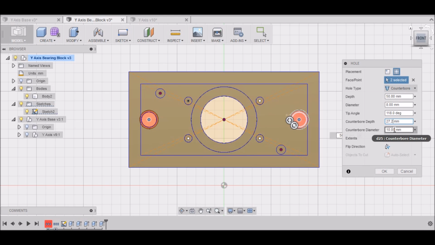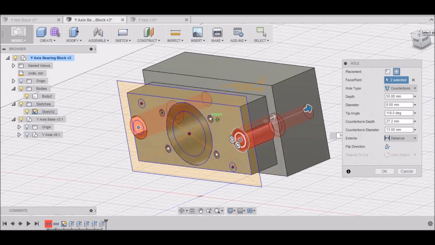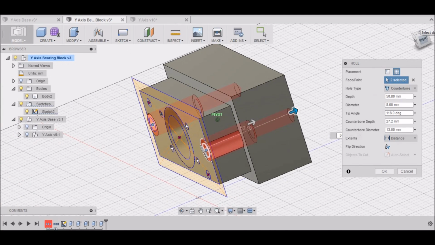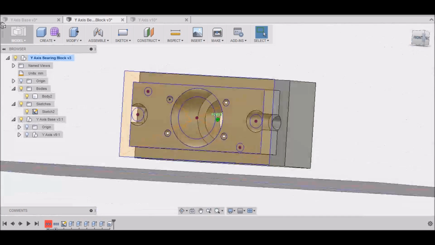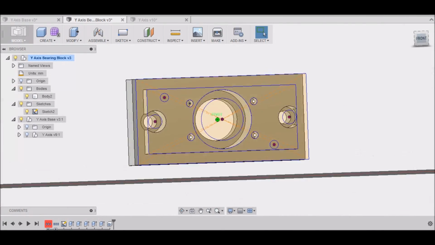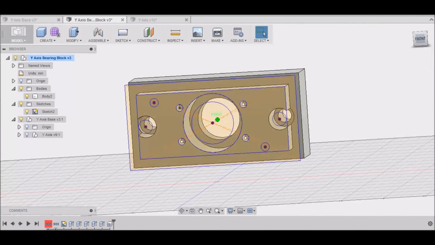Our counterbore diameter needs to be 13 millimeters. Okay, let's see how that looks. Alright, that looks good. Select OK. Alright, that takes care of all that.